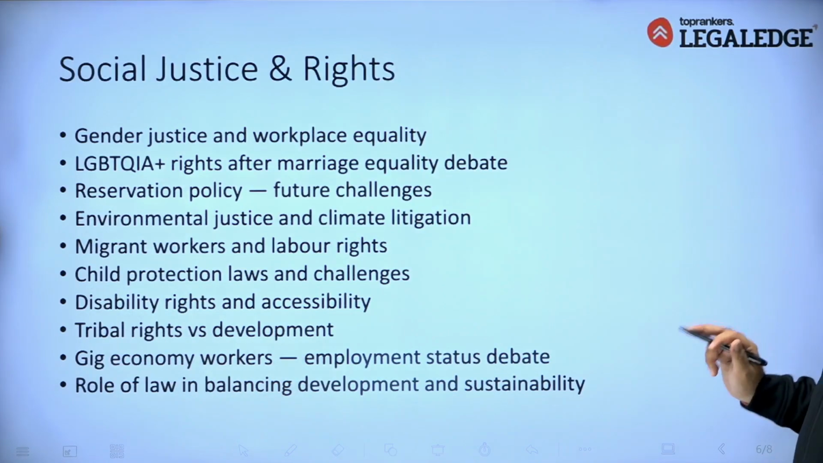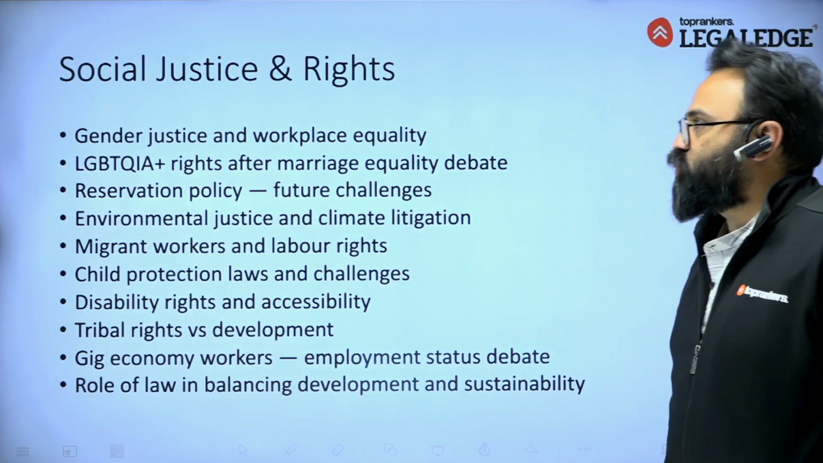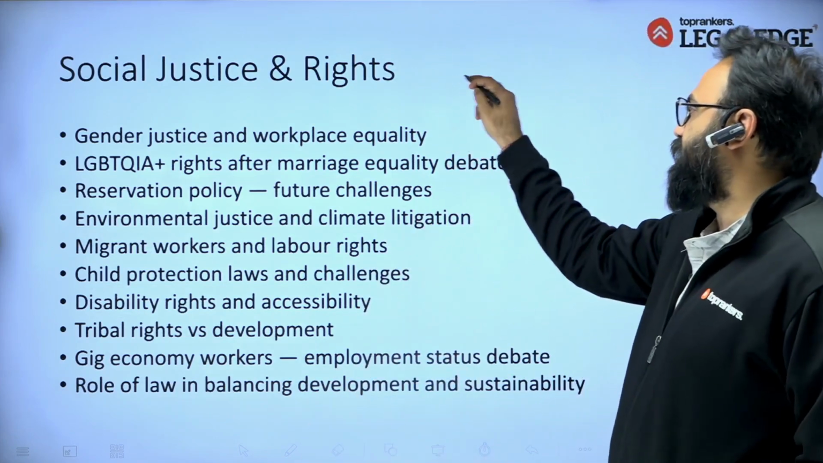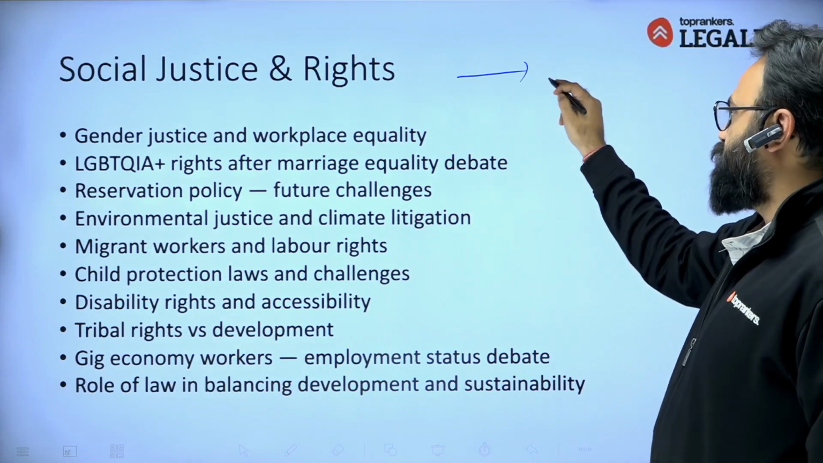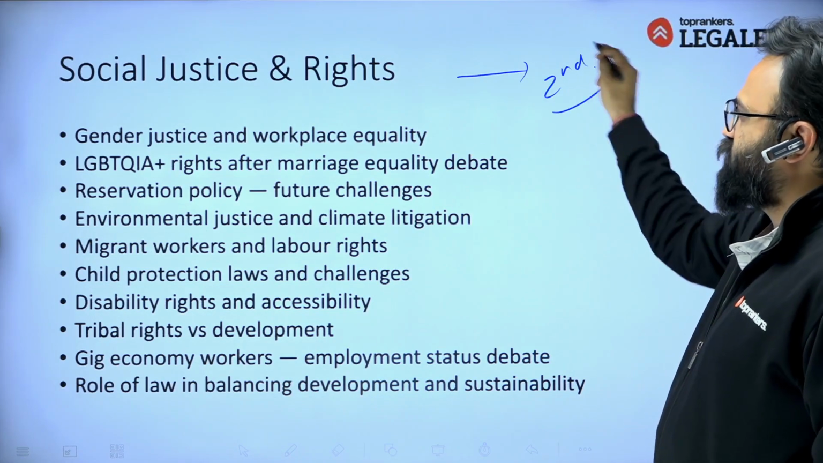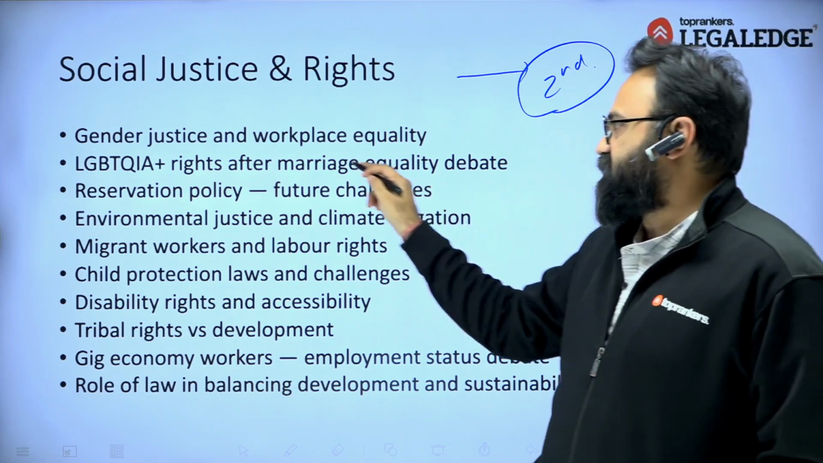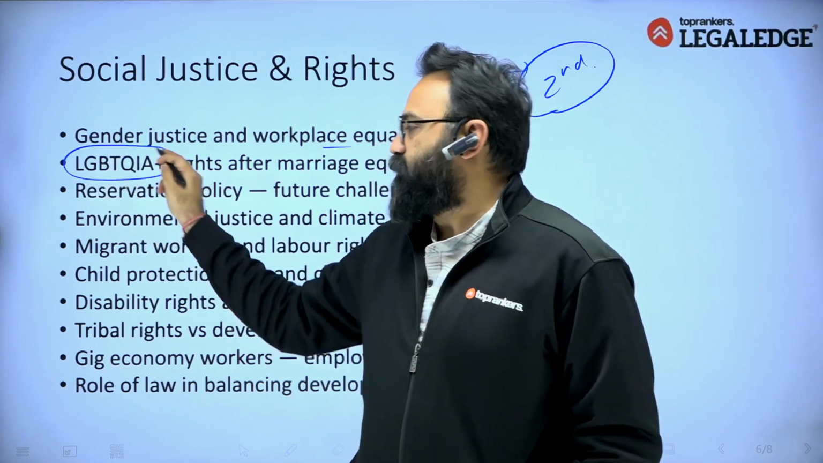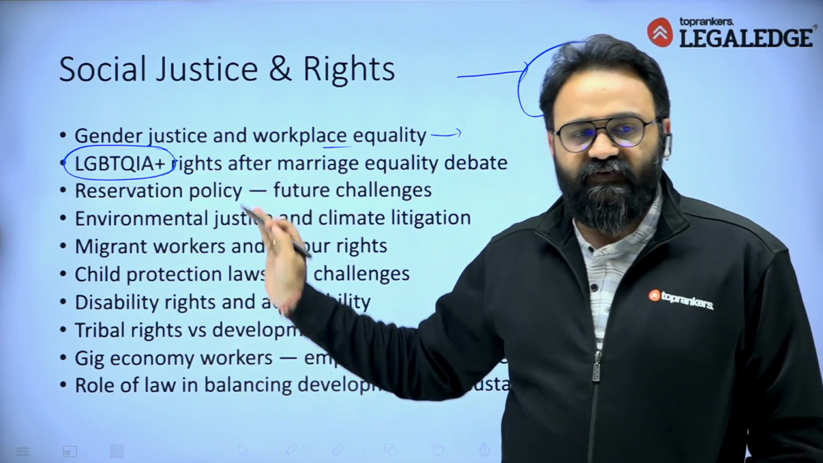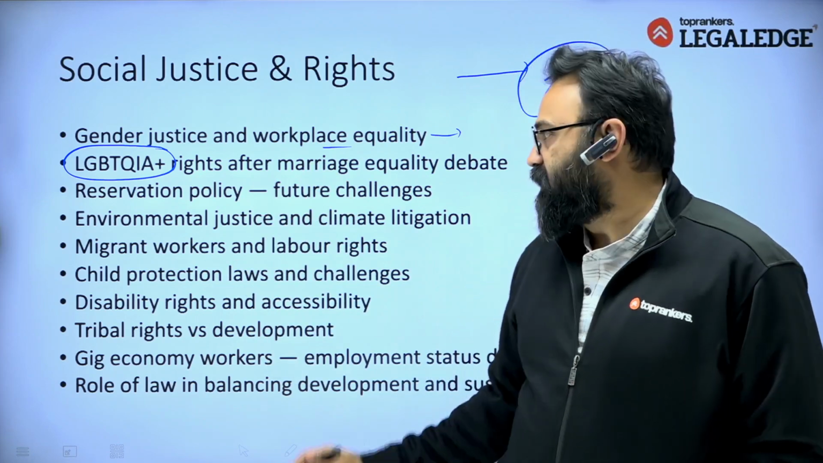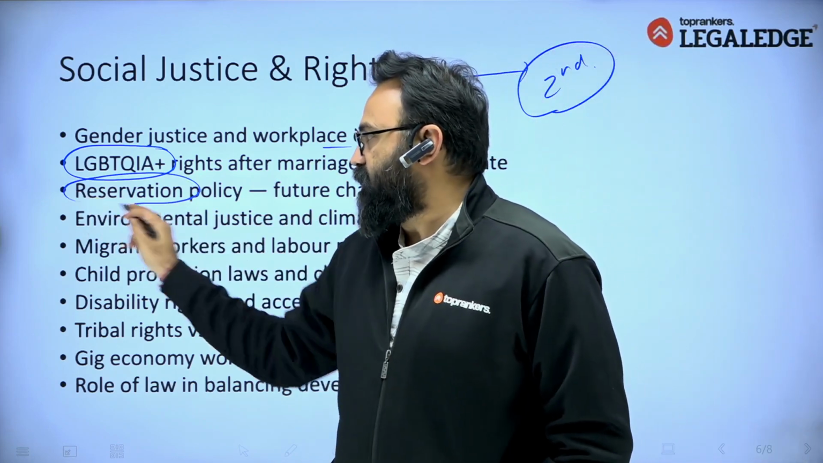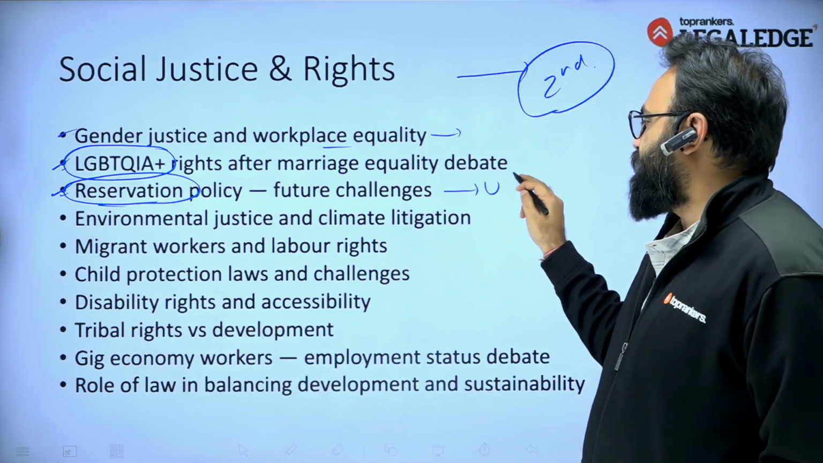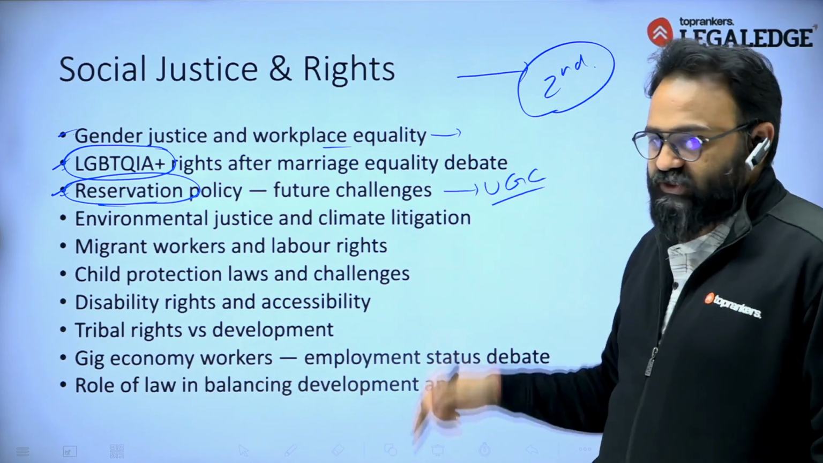So next, on the last area, social justice and rights. This is another, or you can say second, high probability area. So the first high probability is technology, and the second is social justice. Gender justice and workplace equality, very much in news. LGBTQIA+ rights, right? This is another favorite area of your exam, which gets asked. Reservation policy, recently because of this UGC issue, right? The UGC related committee issue came in, and because of that, reservation also came in the news.